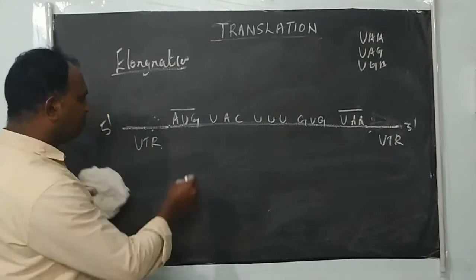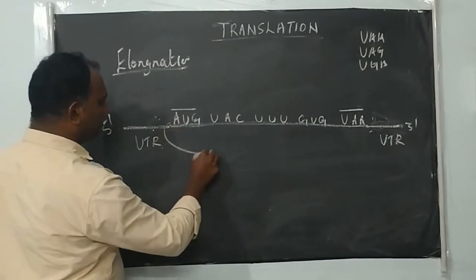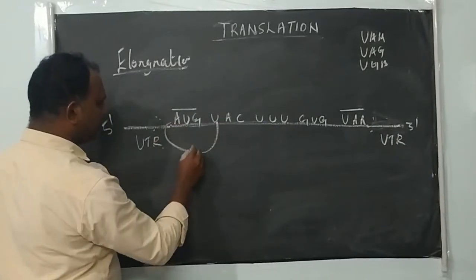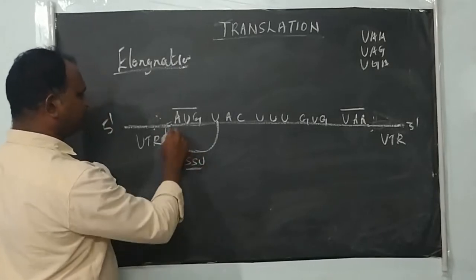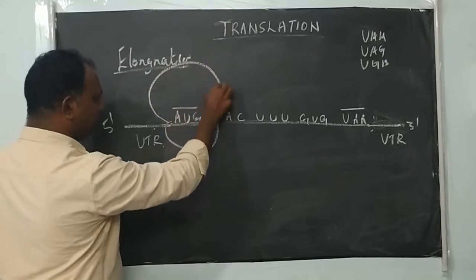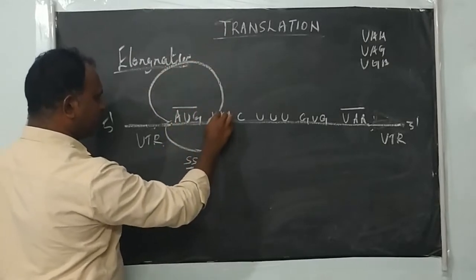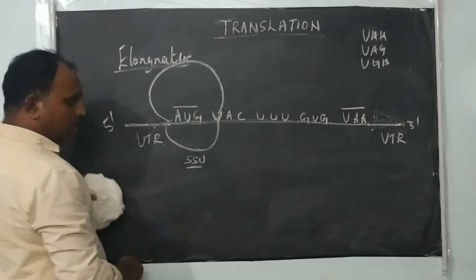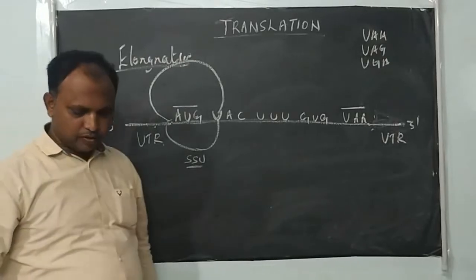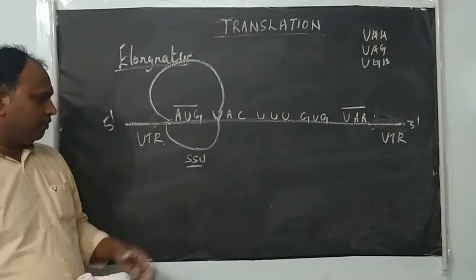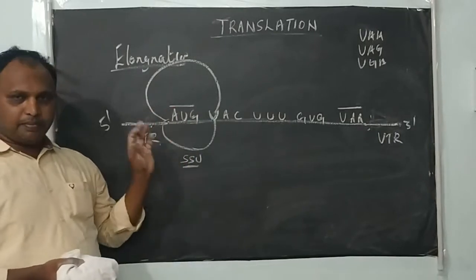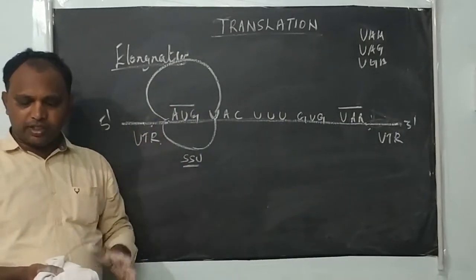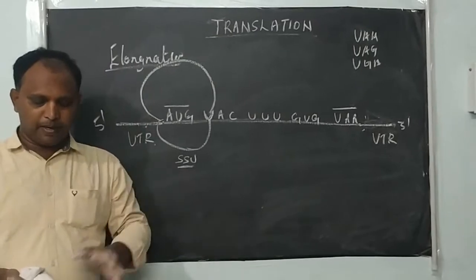You see here, first the small subunit of ribosome binds, this is the SSU. Then the large subunit will bind here at the initiator site. Then it binds with the charged tRNA, and they form the initiation complex.